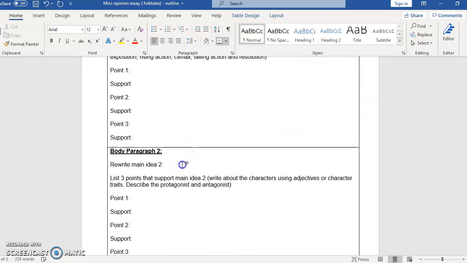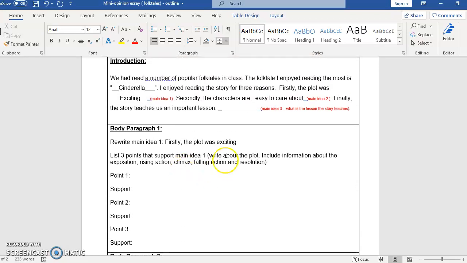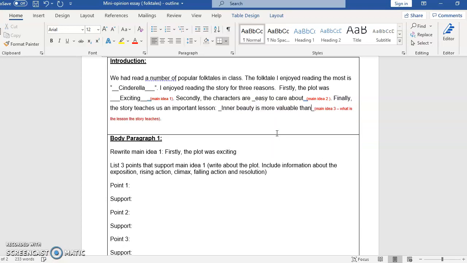Secondly, the characters are easy to care about. Okay. So that's main idea number 2. And then finally, the story teaches us an important lesson. And the lesson that this version of Cinderella is going to teach is that inner beauty is more valuable than outer beauty.